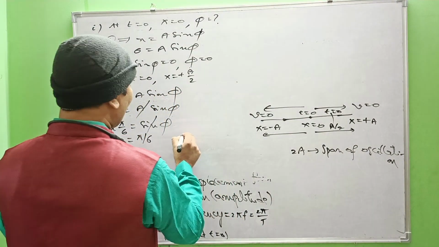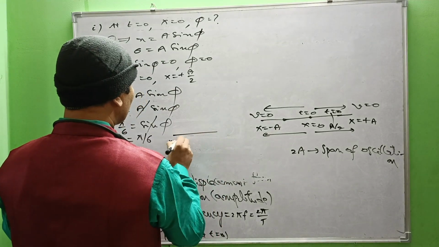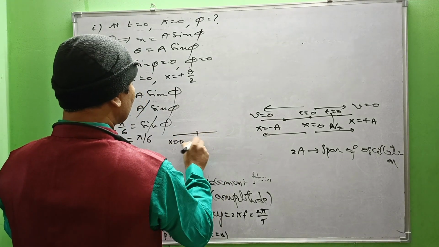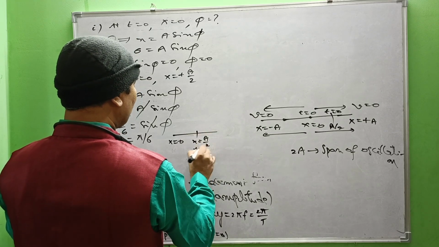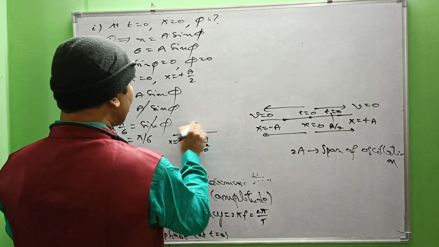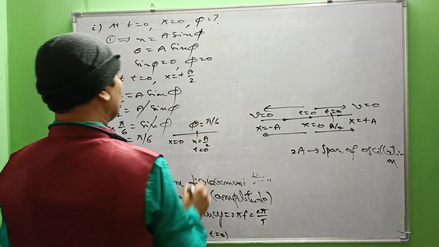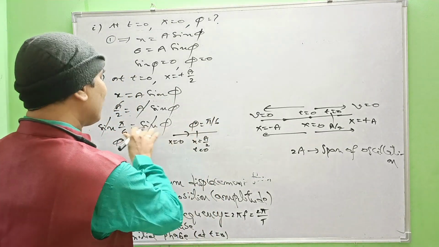So we can write like this. This is x equal to 0. This is x equal to a by 2 at t equal to 0. Now what is the phase acquired here? Phi equal to pi by 6. Alright? This is the direction of motion of the particle.